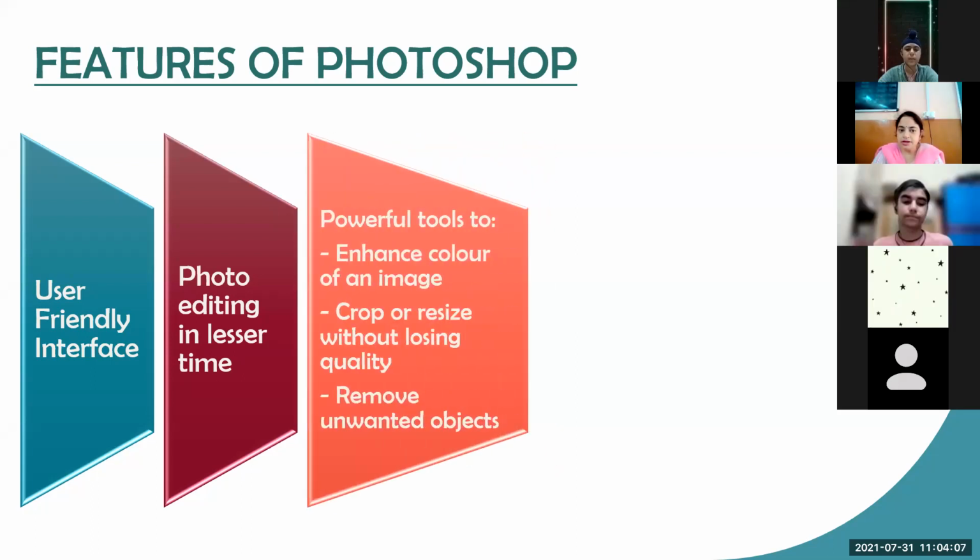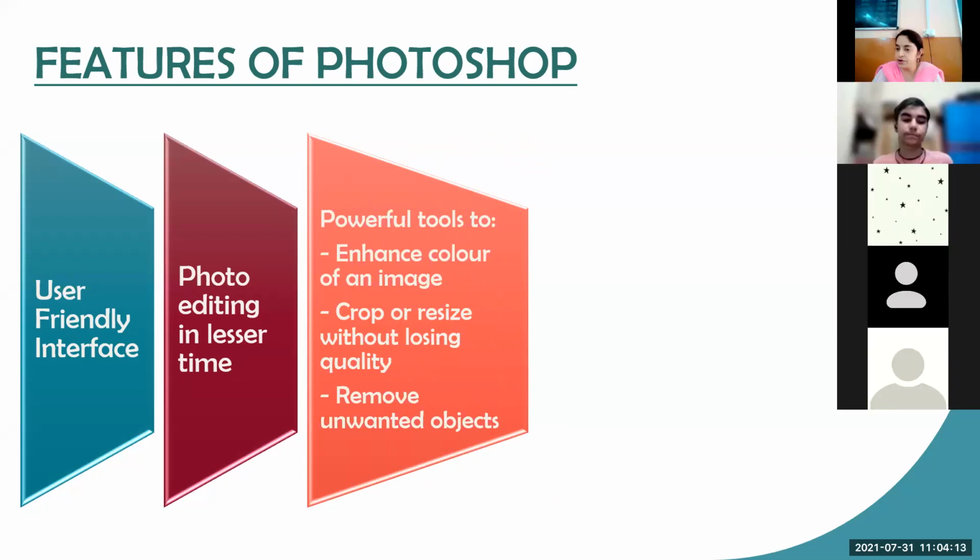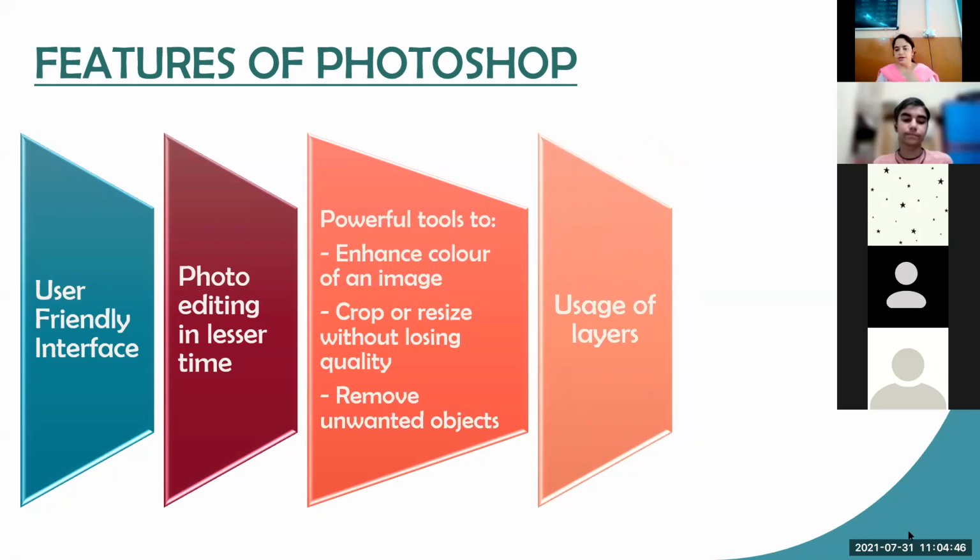So whatever tools are available, they help us in editing the photograph in a very short time. Then powerful tools are available to enhance the color of an image. Enhancing the colors of an image means if your image is of low quality, if the colors are not coming out well because the camera we used was not so good, we can improve the colors of an image by using the tools of Photoshop. Then we can crop or resize the image without losing its quality. We can crop, remove the unwanted objects, and we can resize the object, make it bigger or smaller, without losing its quality. Then usage of layers.